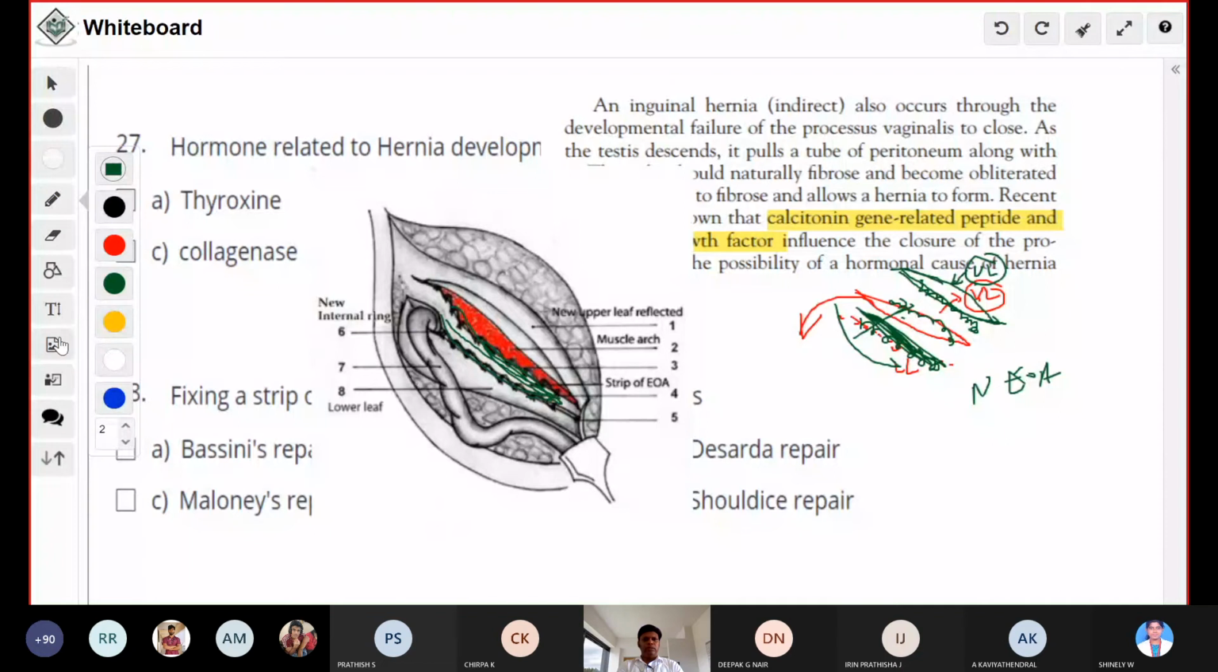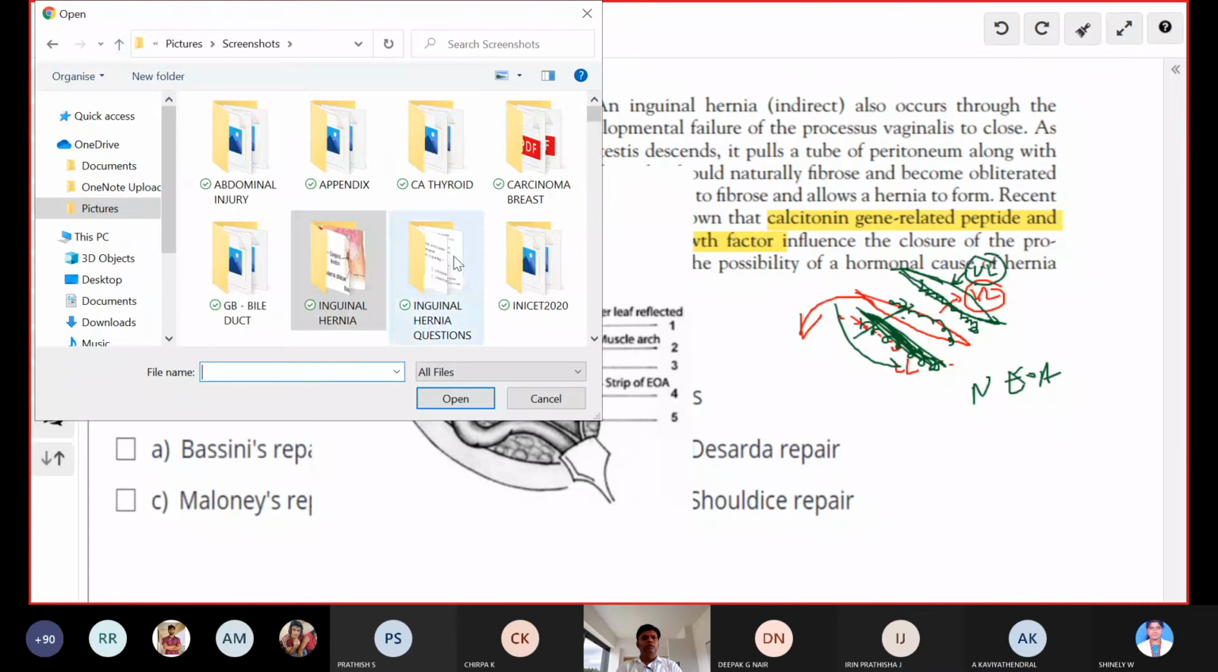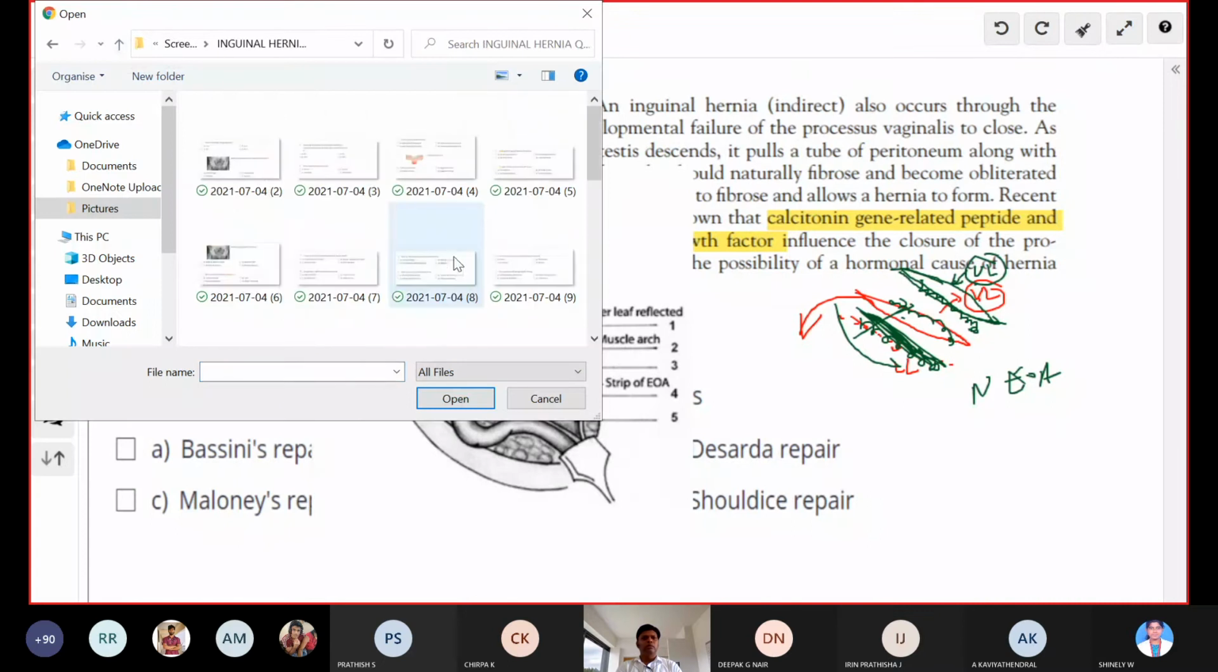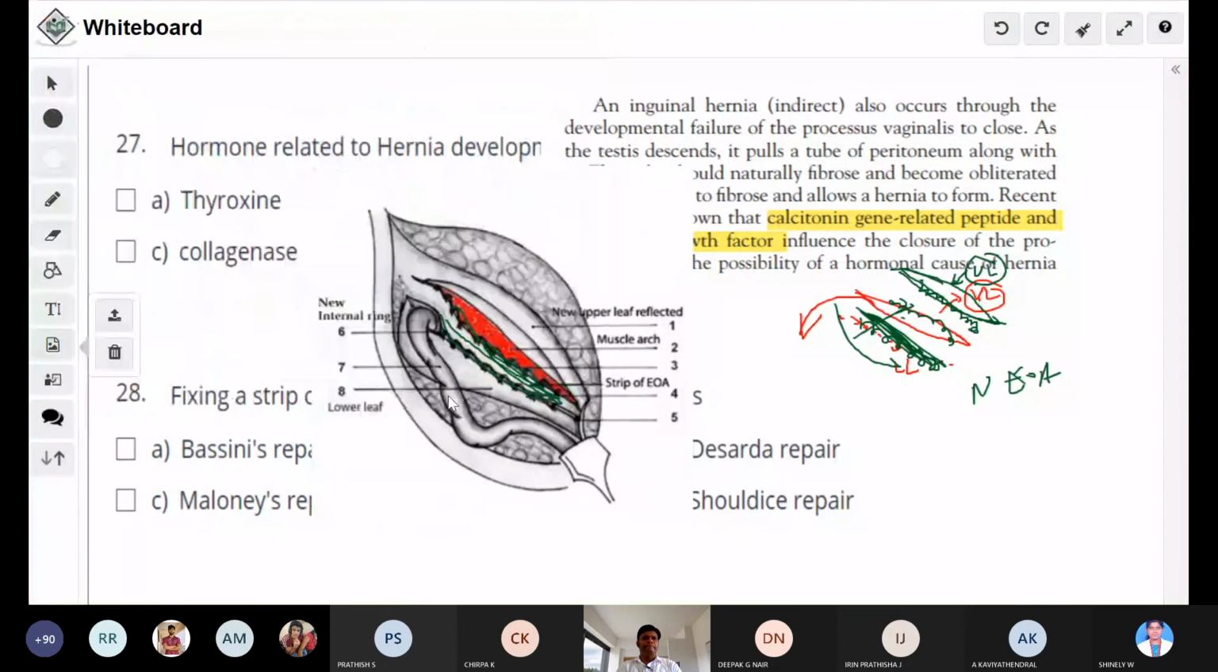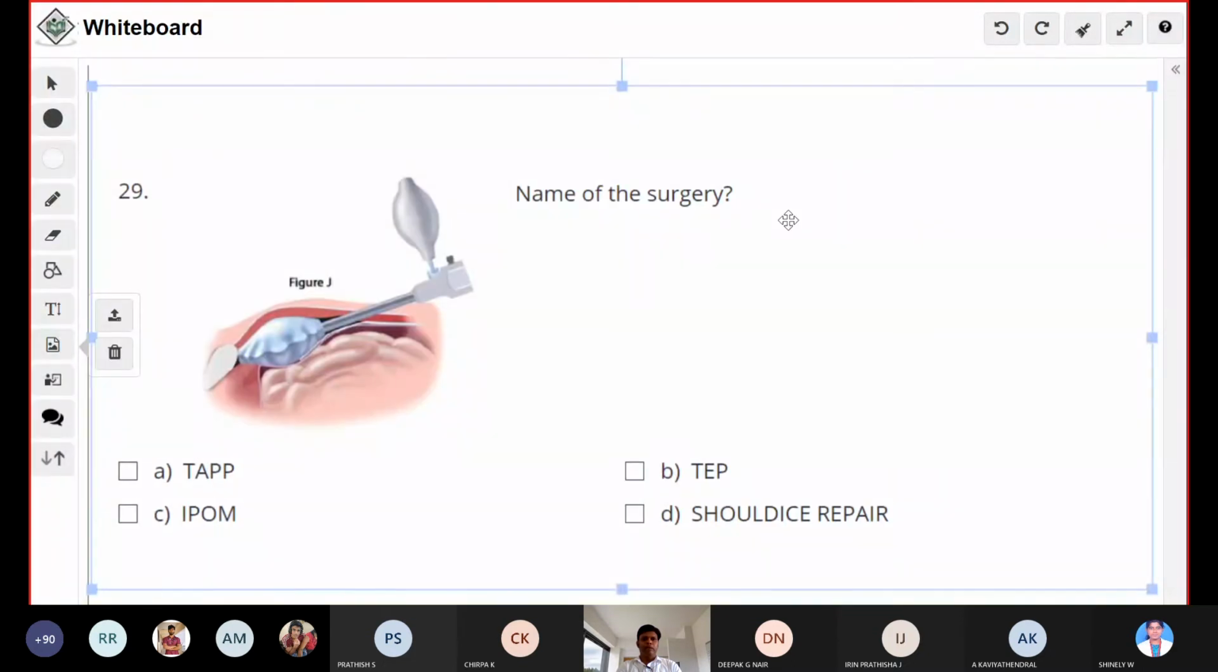Okay, next question, number 13. Okay, question number 16. What is the name of the surgery? No idea?